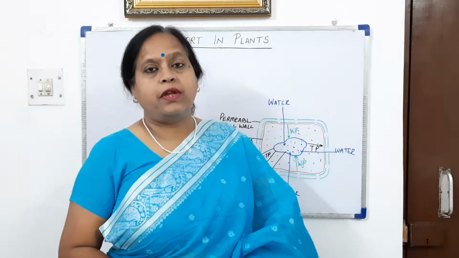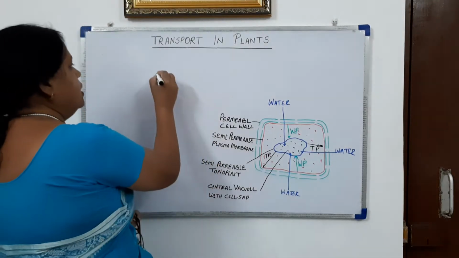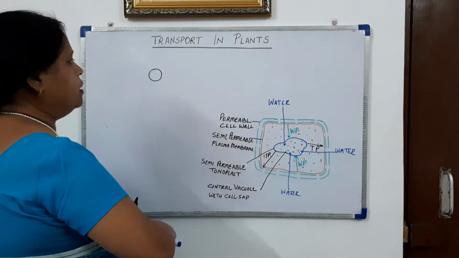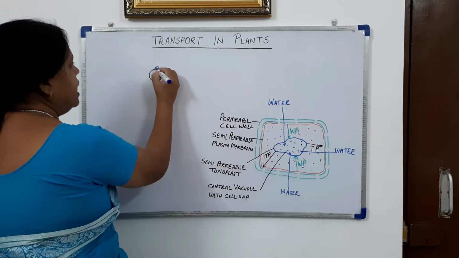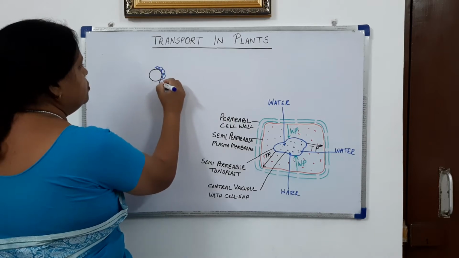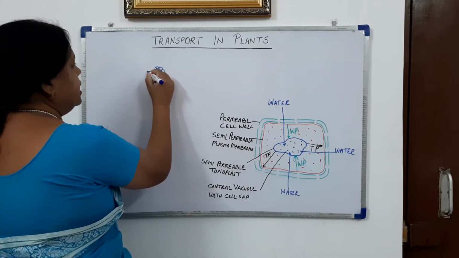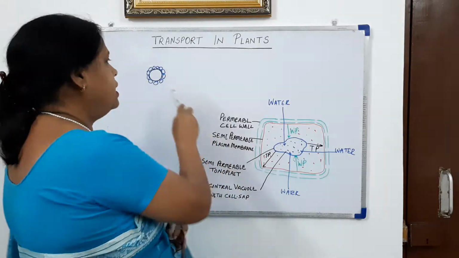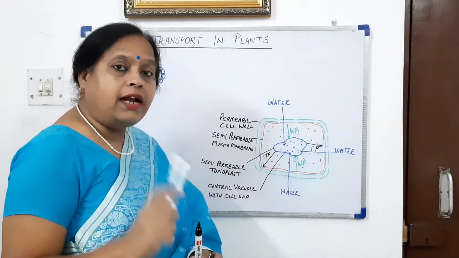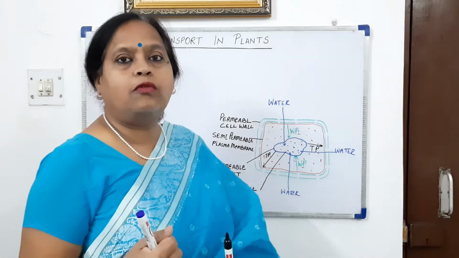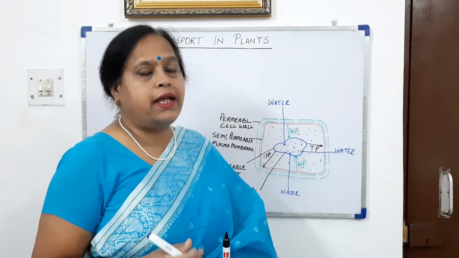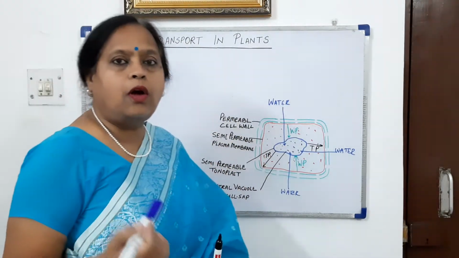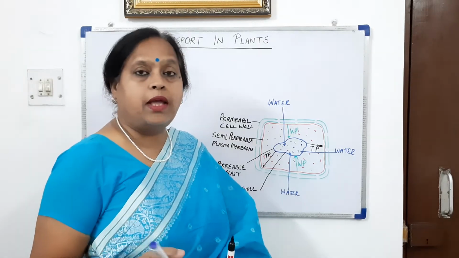One was imbibition. So what is imbibition? It is the adherence of water molecules to the molecules of a colloidal substance which is hydrophilic in nature. The substance which is attracting the water molecules is called the imbibant, and the water molecules or solvent molecules are called the imbibate.